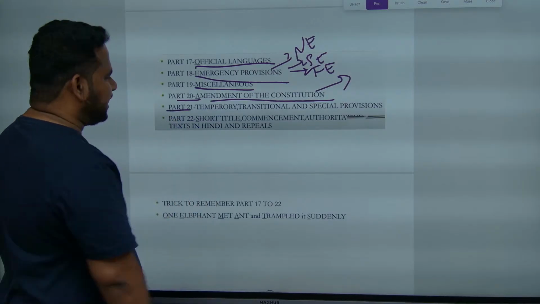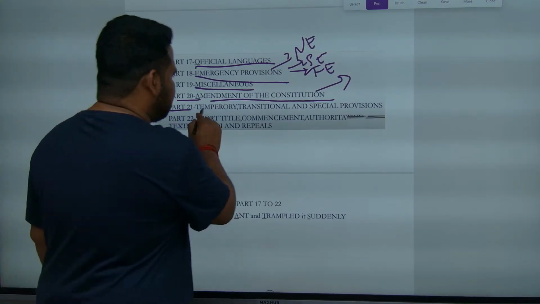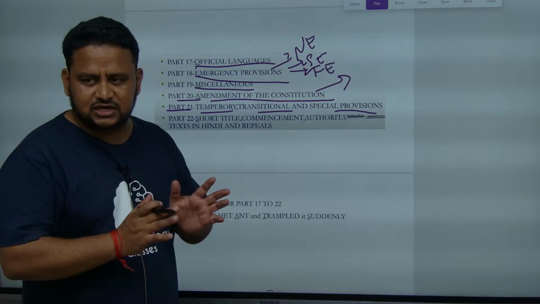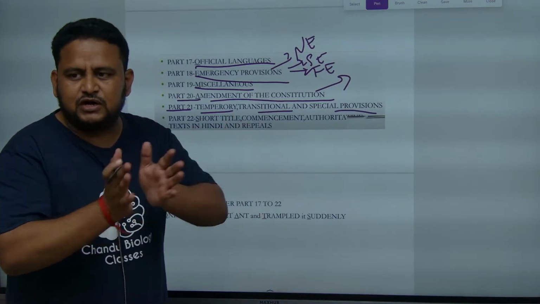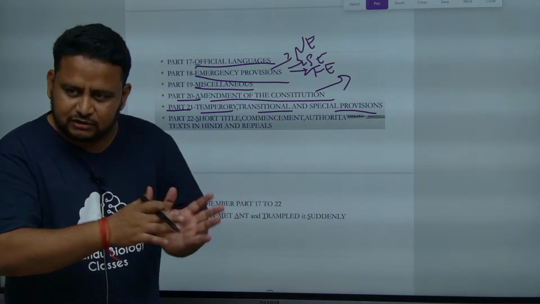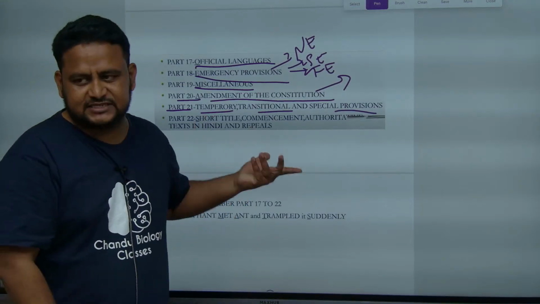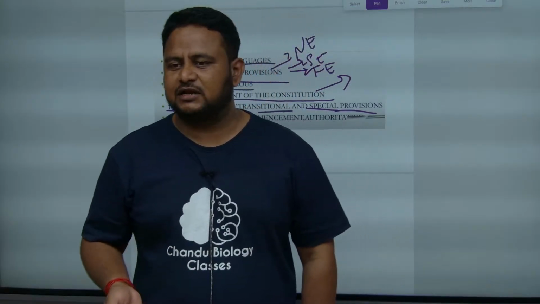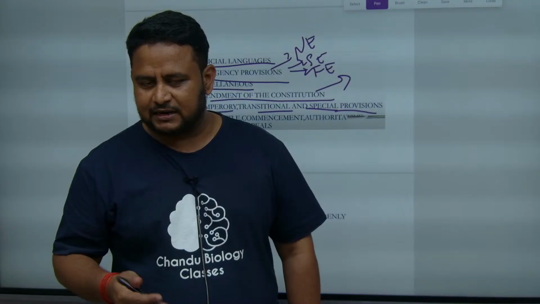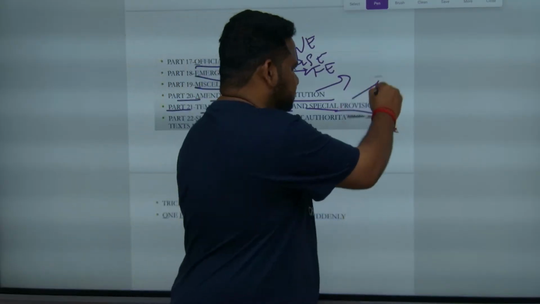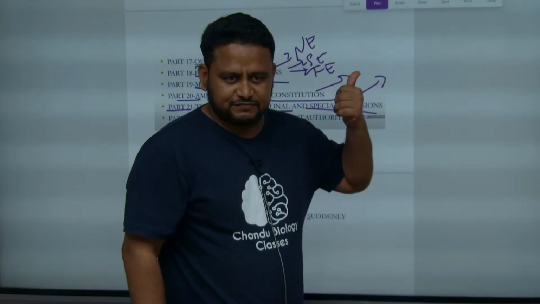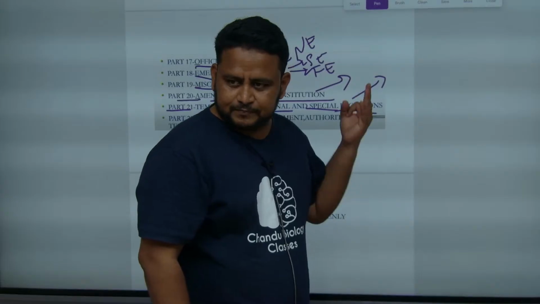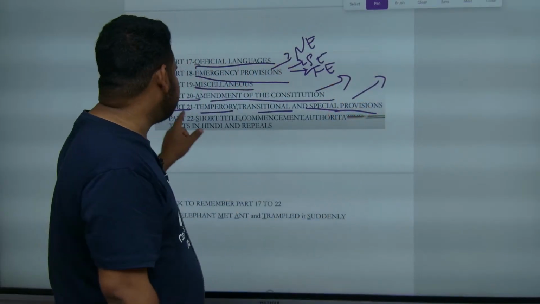Next, part 21 is talking about temporary, transitional and special provisions. Temporary means, as the word says, they are not permanent. Transitional means you can change from one to another. Suppose you make it one state, you can change it to another state also. Special provisions are made with respect to certain vulnerable sections like women, elderly people, differently abled people. Already it is given for SC and ST. For other vulnerable people like women, children and elderly people, there are special provisions. That is given under part 21.